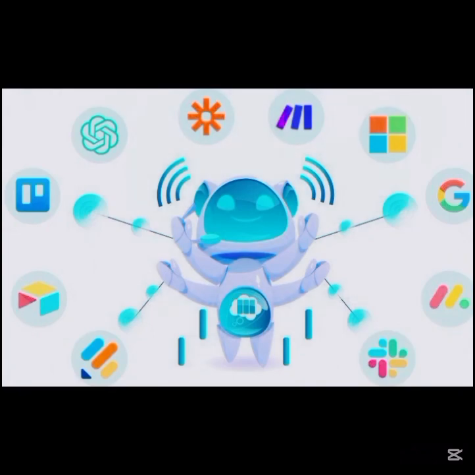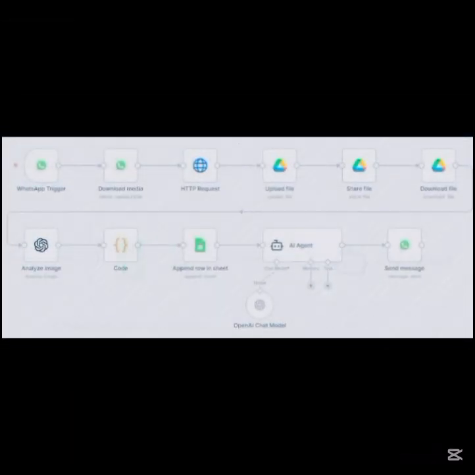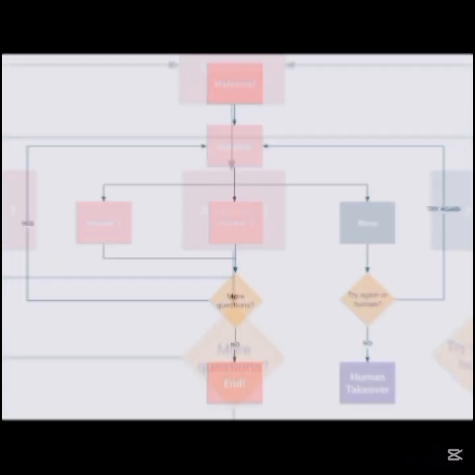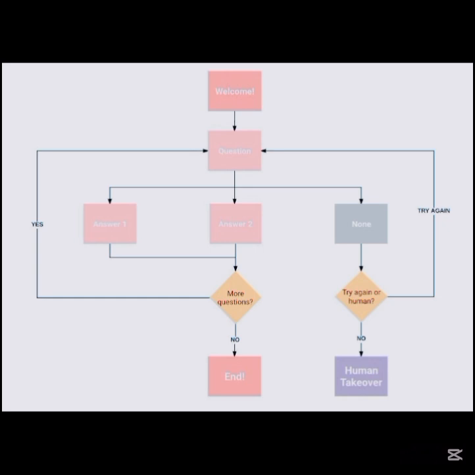Everything happens automatically. An easy way to remember: think of it as a job. AI, the brain, thinks and answers. API, a telephone, carries messages. N8N, the worker, connects apps and does tasks.